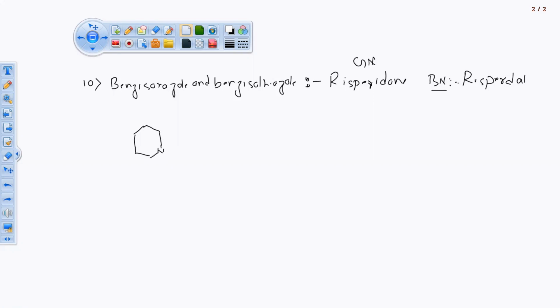So here you are having one nitrogen atom, this is the member of the ring. Here you are having one ketonic group, one double bond over here, one more double bond over here, one CH3 group over here. See, this nitrogen atom is there between both. This is the sharing nitrogen atom, heteroatom.